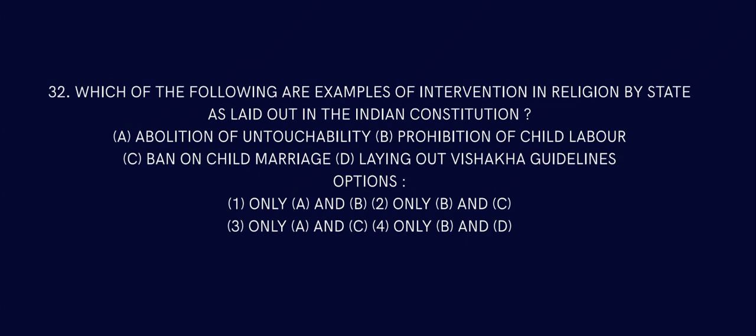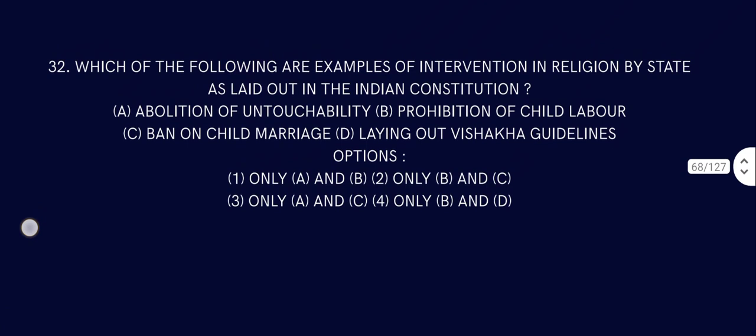Which of the following are the examples of intervention in religion by state as laid out in the Indian Constitution? Abolition of untouchability, prohibition of child labor, ban on child marriage, laying out Vishaka guidelines. So intervention in religion has to be ban on child marriage and abolition of untouchability, and ban of child marriages. So that's a religious intervention. I think it is true.